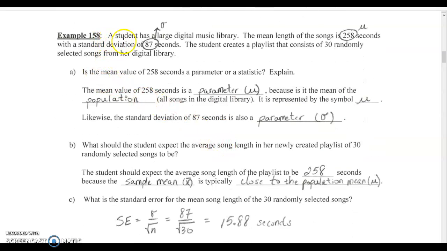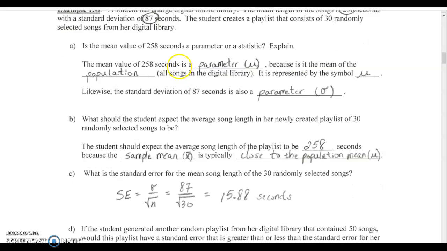Okay, so let's run through an example here. Let's say we have a student who has a large digital music library, and the mean length, the average length of the songs in the library is 258 seconds. So we're talking about the entire library of this student. So this is mu, the population mean of the student's digital music library and how long all the songs are, with a standard deviation of 87 seconds. So that's sigma, the population standard deviation of the student's digital music library. The student creates a playlist then that consists of 30 randomly selected songs from her digital library.